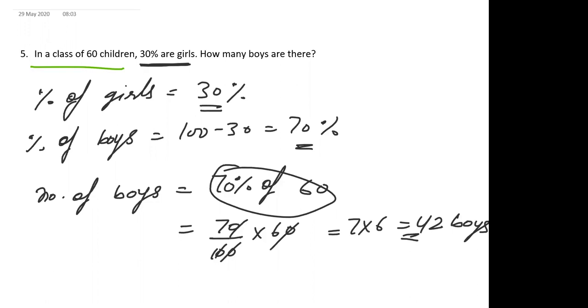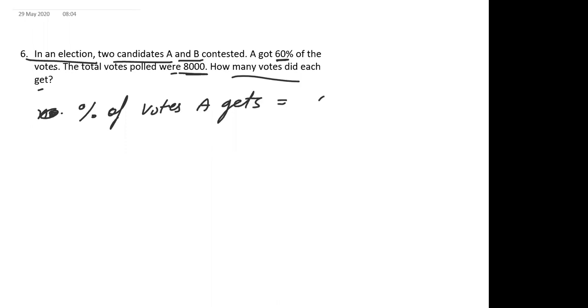Next question. In an election, two candidates A and B contested. A got 60% of the votes. The total votes polled were 8,000. How many votes did each get? First of all, write the percentage of votes A gets is equal to 60%.